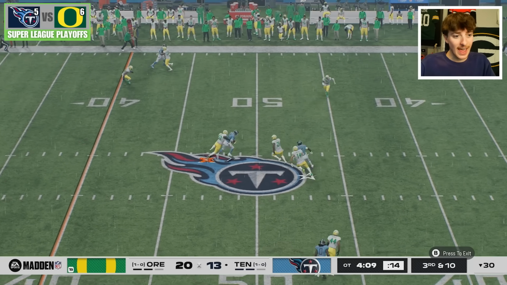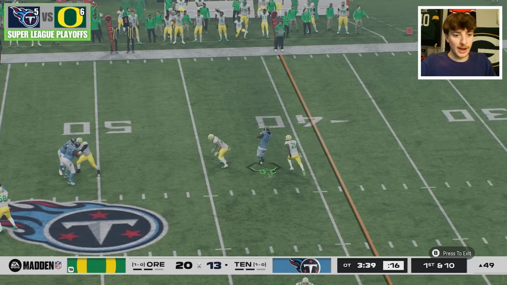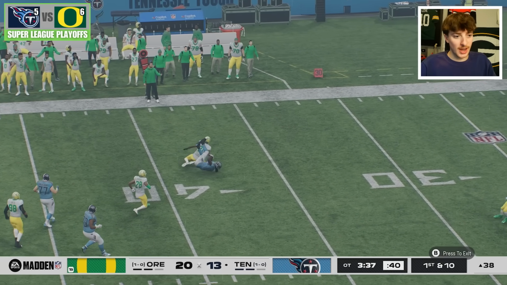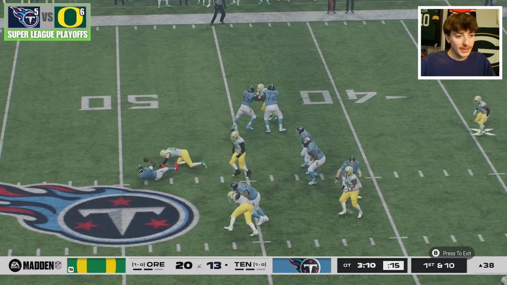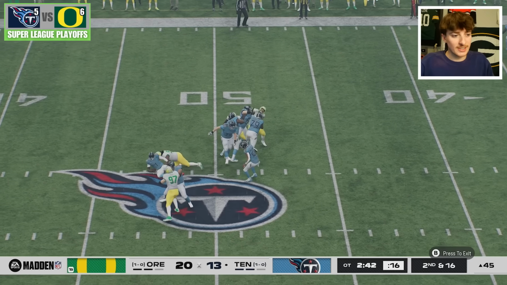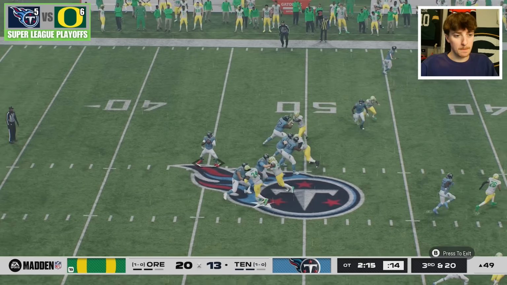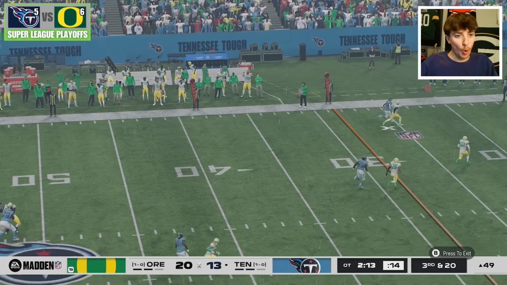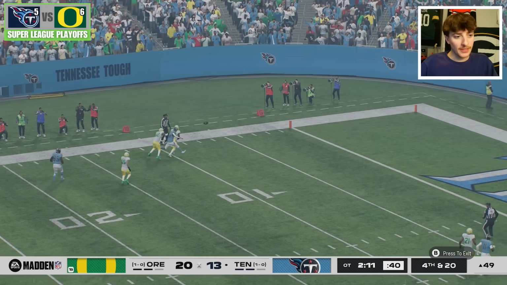It's 3rd and 10, and he has a first down in midfield. Staying through the air, drop back. This is another first down for the Titans. That was Calvin Ridley to the 38. A blitz on Cam Ward, who just holds on to the football, but a loss of 6. 2nd and 16, a down he goes again. Makes it 3rd down and 20. Cam Ward just throws one up, and this is incomplete.